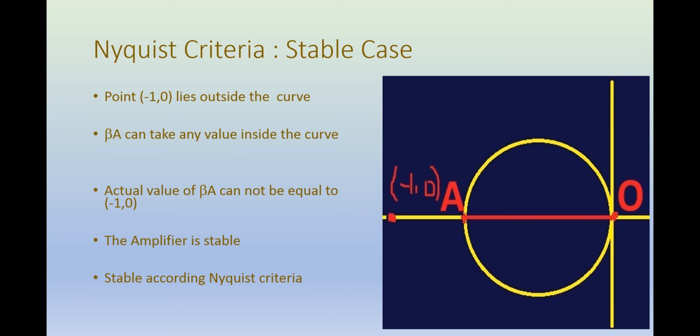So on this diagram it means that beta A can take any value on the line OA, but as minus 1, 0 is out, it does not lie on this line. If minus 1, 0 was inside this curve, then minus 1, 0 would have been on the line OA, and beta A could potentially become equal to it. But now minus 1, 0 lies outside this curve, so beta A can never become equal to minus 1, 0, and the system is stable. So this is the crux of the Nyquist criteria, that is, the minus 1, 0 point should never lie inside the Nyquist curve.